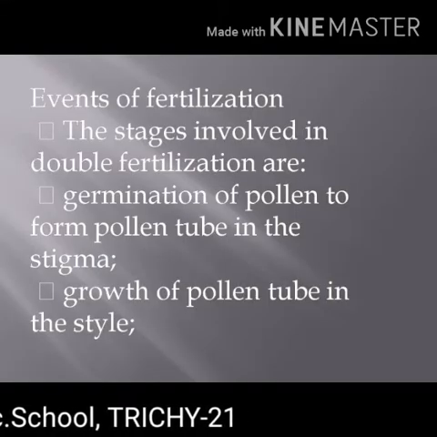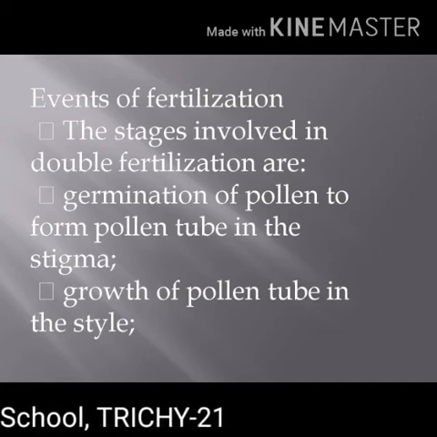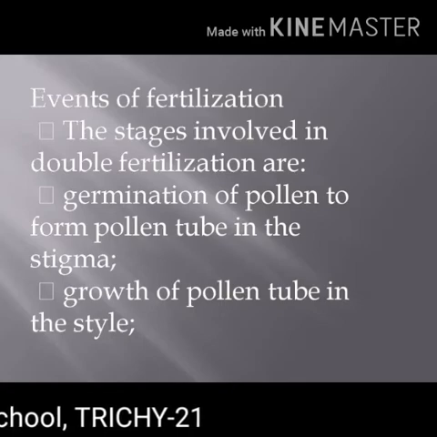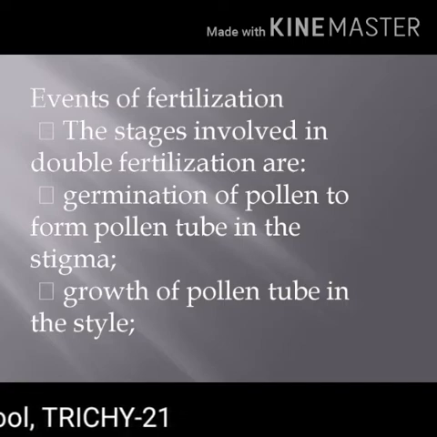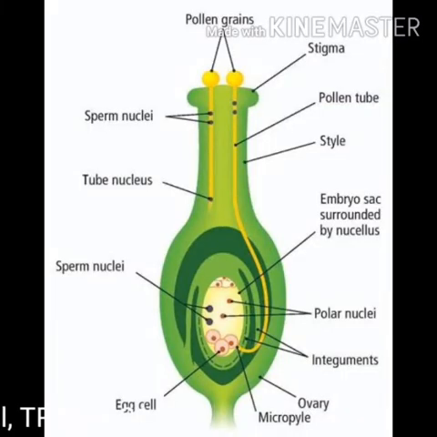The stages involved in double fertilization are germination of pollen to form pollen tube in the stigma, growth of pollen tube in the style, direction of the pollen tube towards the micropyle of the ovule, entry of the pollen tube into one of the synergids of the embryo sac, discharge of male gametes, syngamy and triple fusion.